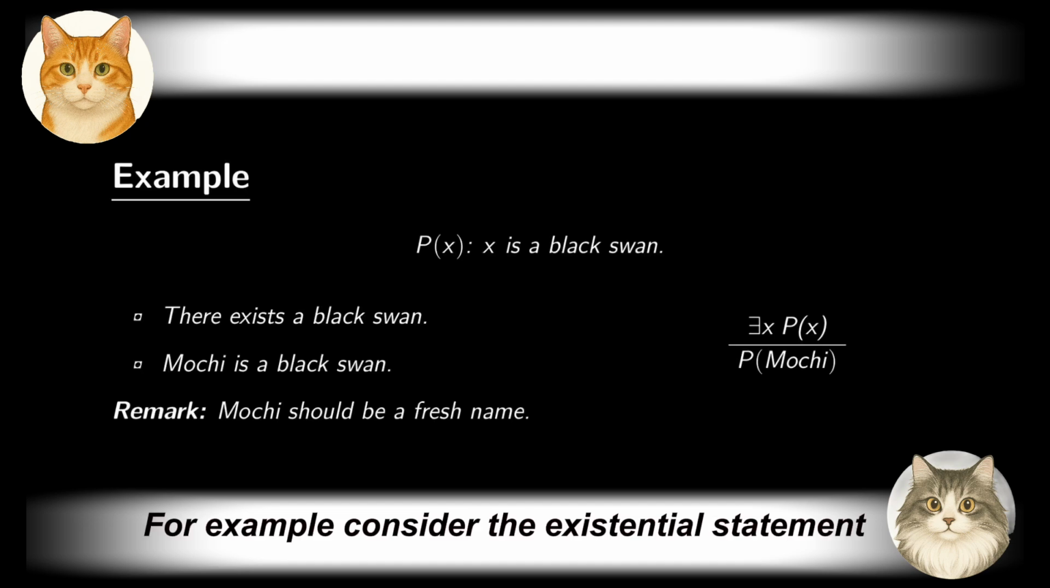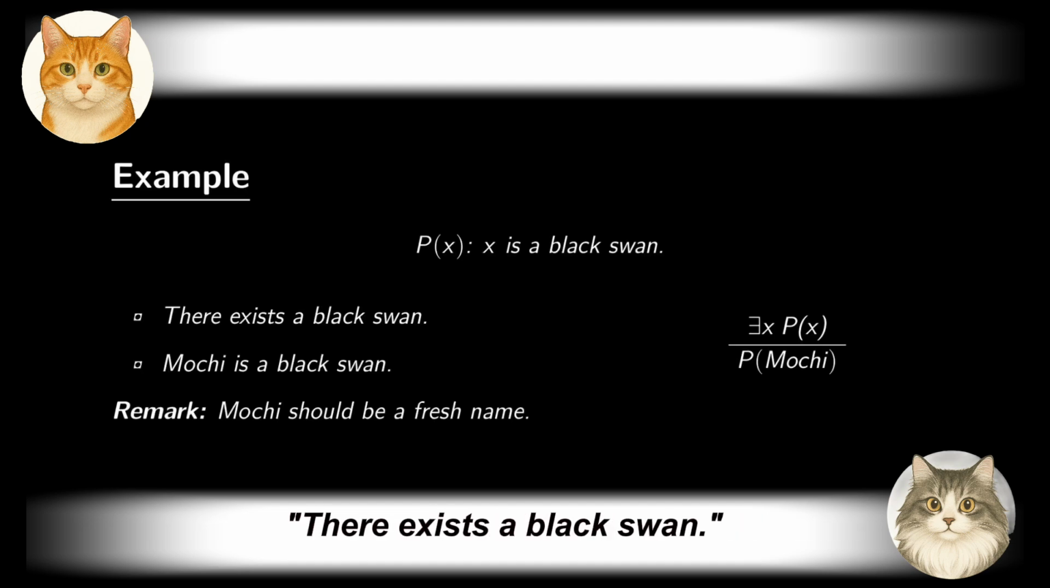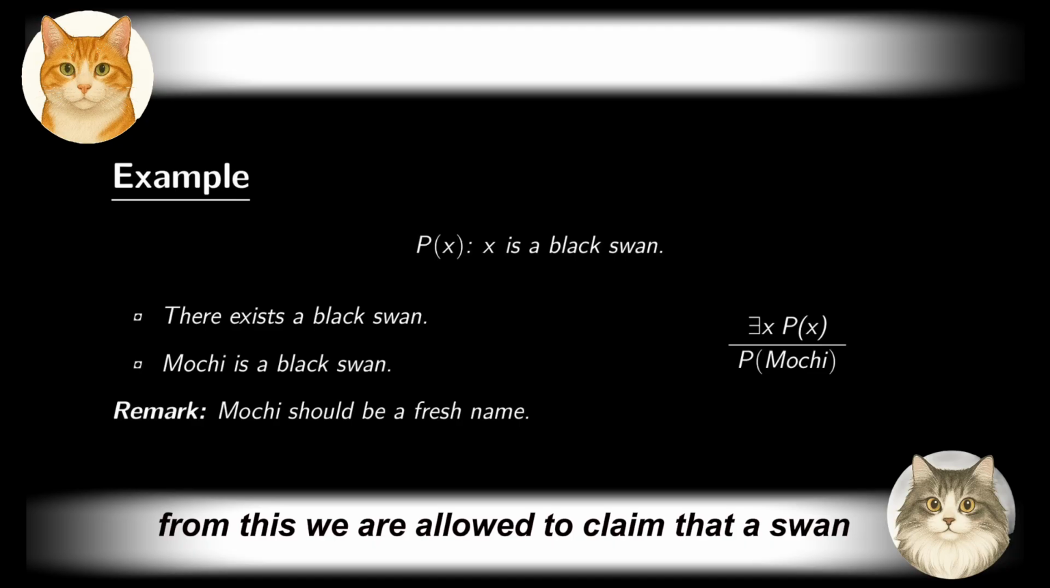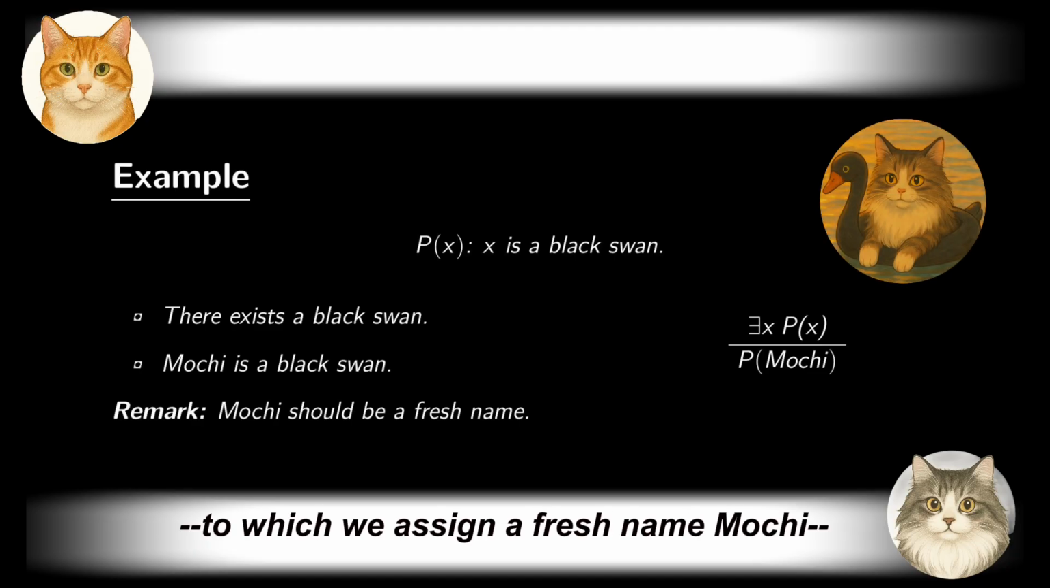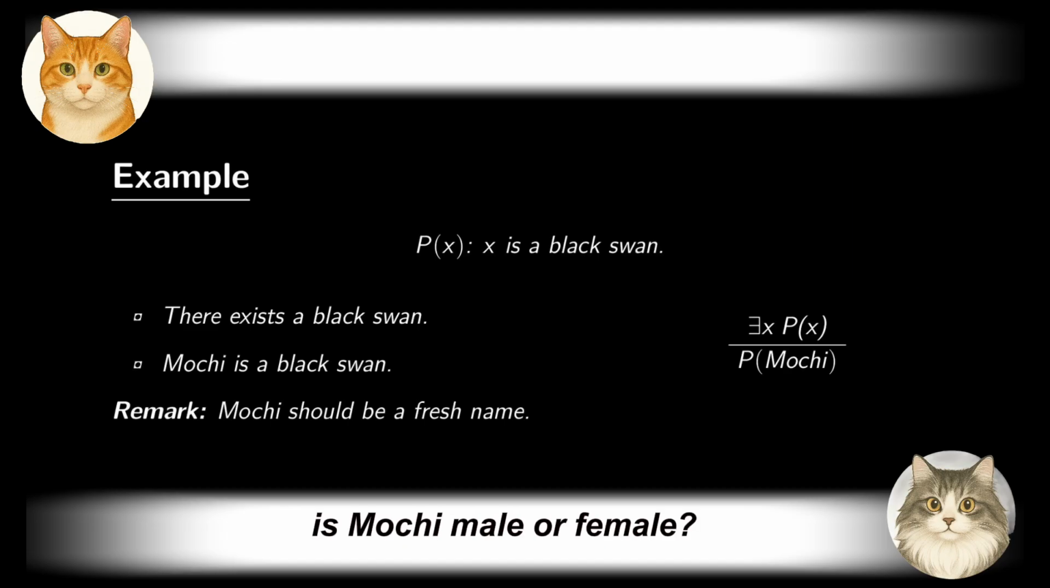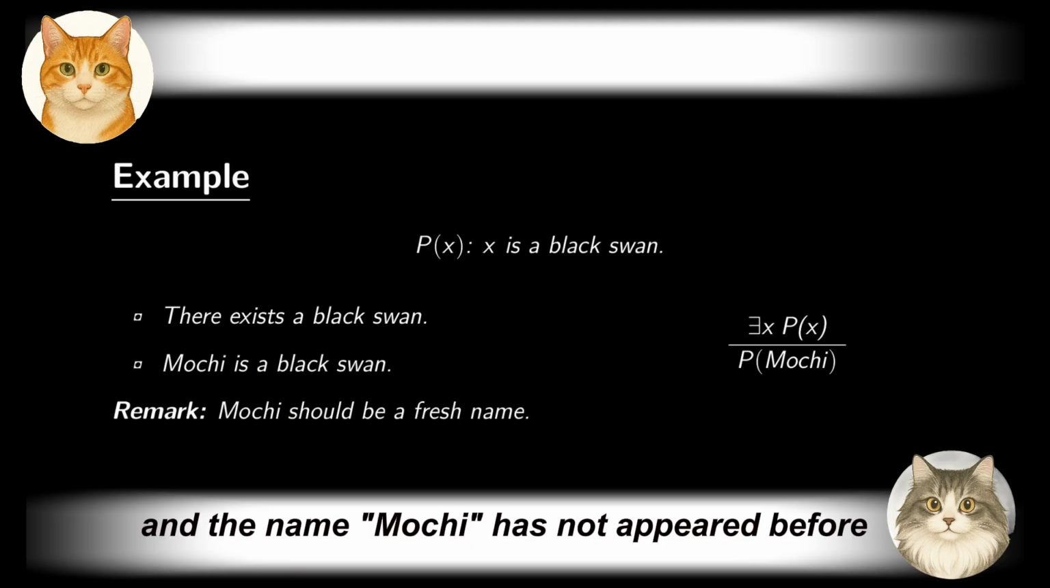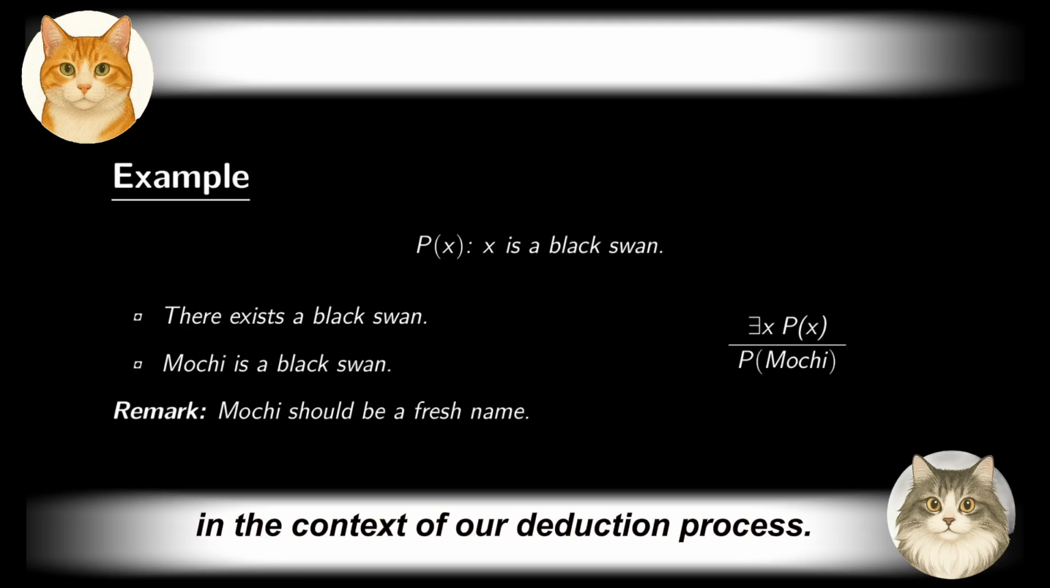For example, consider the existential statement, there exists a black swan. From this, we are allowed to claim that a swan, to which we assign a fresh name, Mochi, is a black swan. Is Mochi male or female? Does Mochi live in Australia or Austria? We have no idea at all. The only thing we can say is that Mochi is a black swan, and the name Mochi has not appeared before in the context of our deduction process.